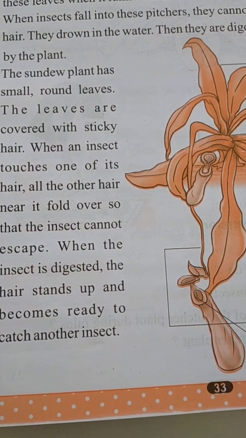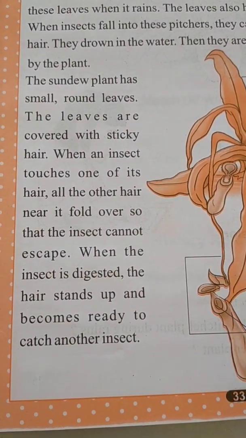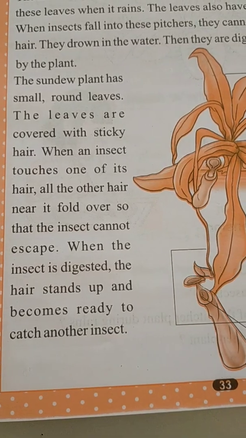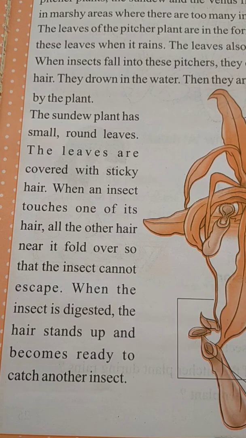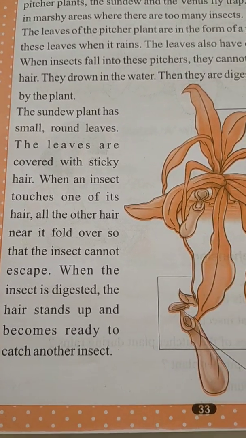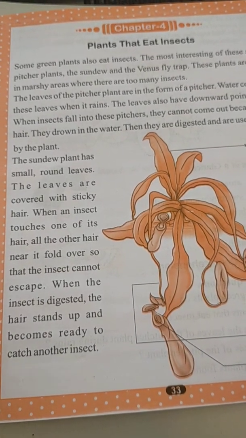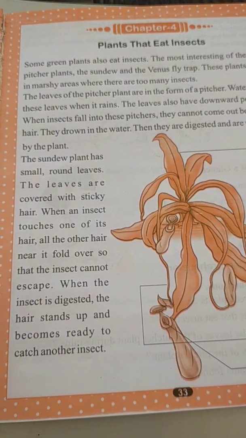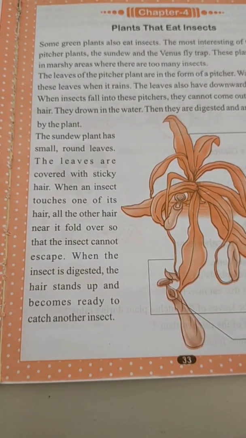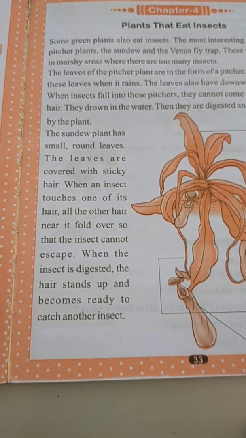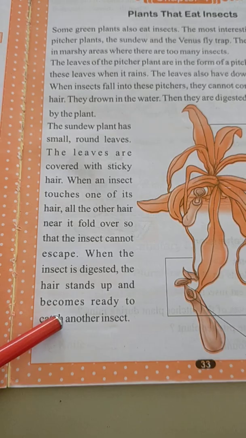When one insect is caught, before eating it, the leaves of the plant never open, so after digesting the insect, the sundew plant leaves open and the hairs become ready to catch another insect.